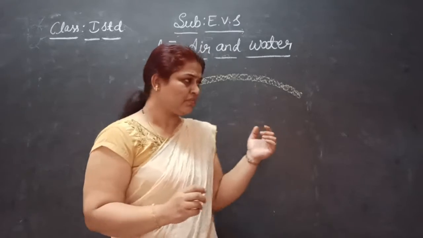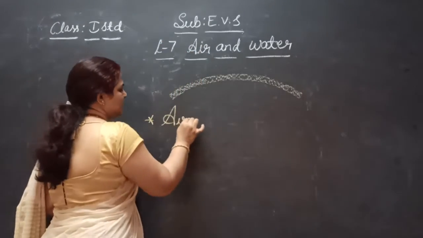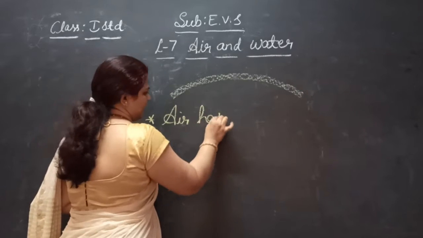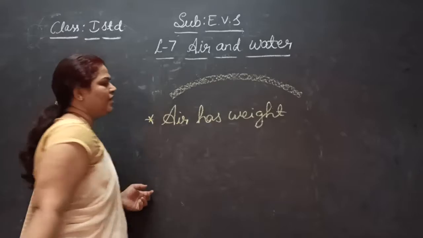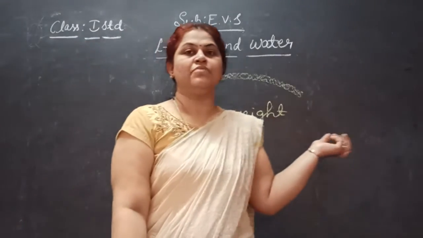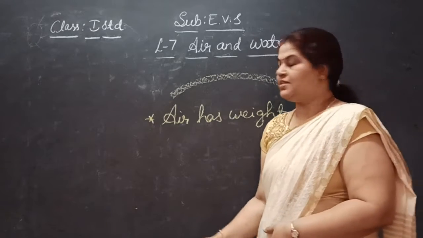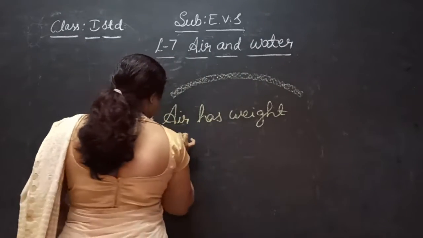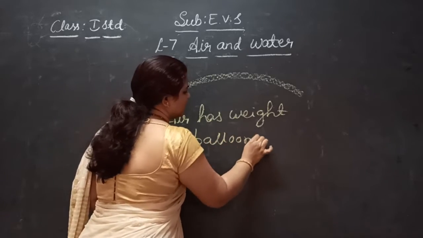The first point is that air has weight. How do we say that air has weight? Let us take the example of a balloon.